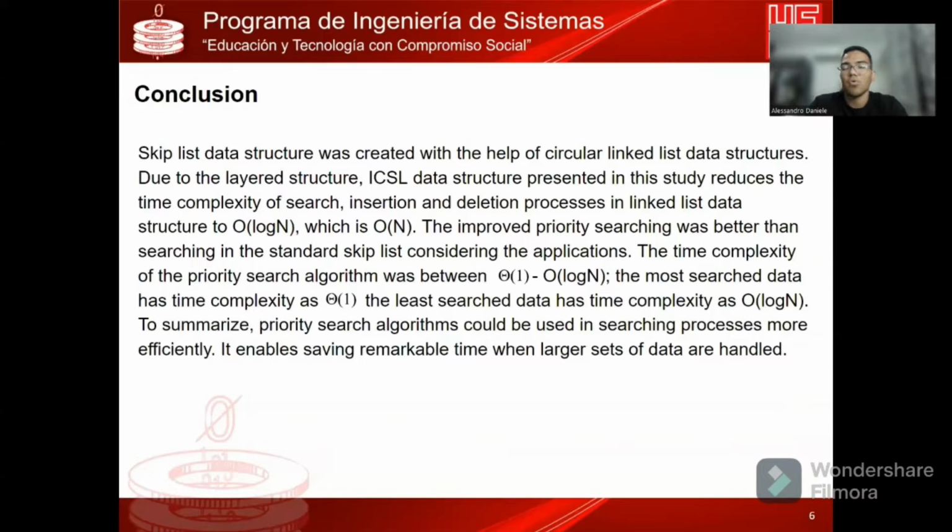The conclusion of this is that this new data structure is created for the time, because if you could upgrade the time, it's better with the time. Okay, so the improved priority searching was better than the standard searching in skip list and the circular list. And this is the solution of this problem.